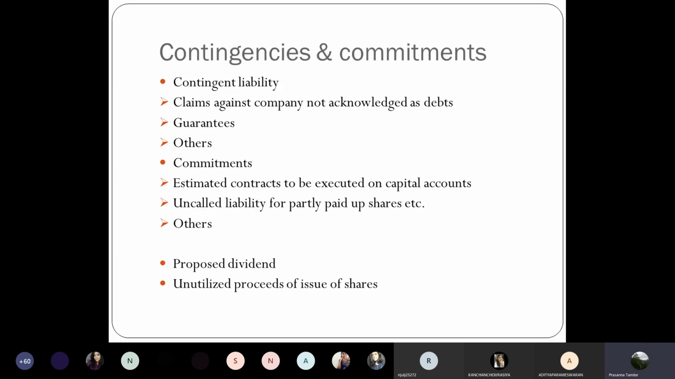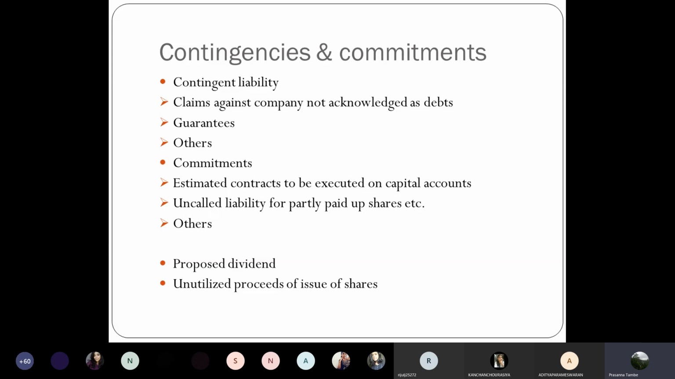Unutilized proceeds of issue of shares. When you issue shares, you have to specify the purpose for which these shares are issued and how the amount received will be utilized by the company. You may utilize it for your expansion plan, for acquisition of machinery, for expansion of your factory building, or whatever purpose. Till such time as these are not used, it becomes unutilized proceeds of issue of shares.